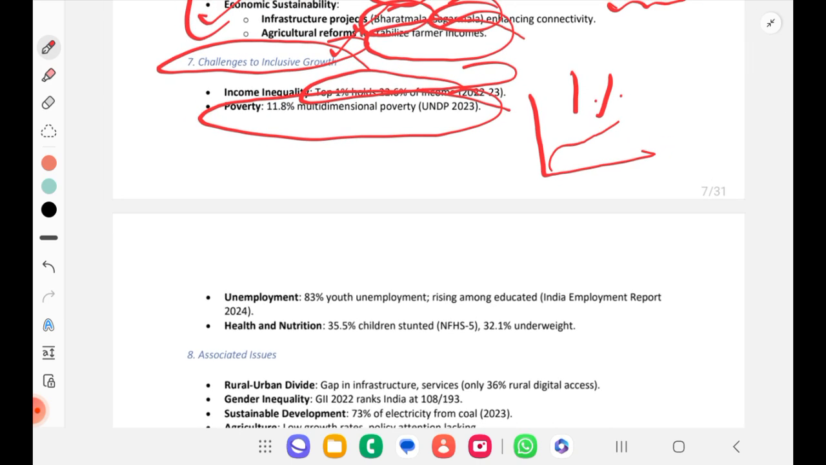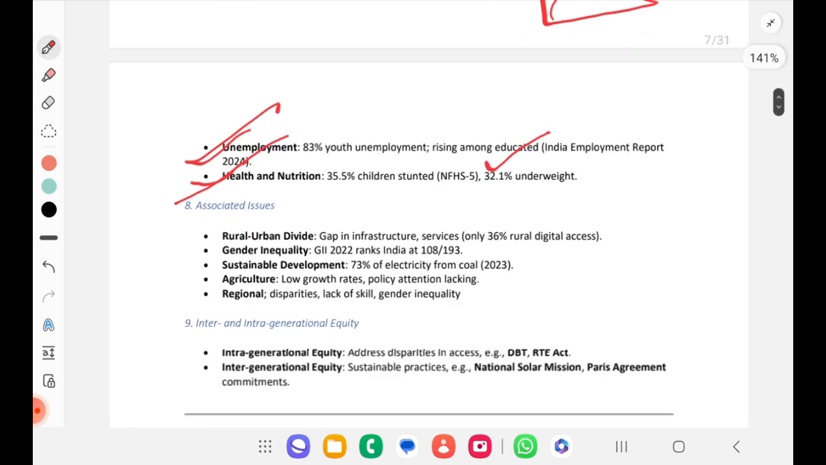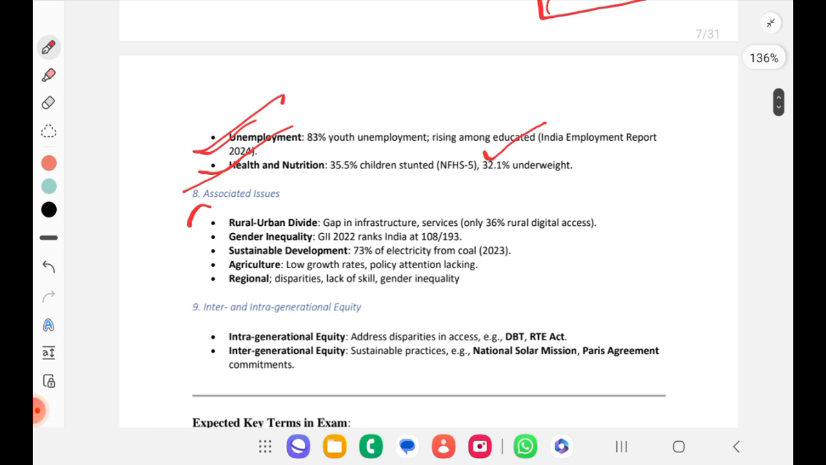83% of the unemployed are youth, rising among the educated, that is, more among educated people than uneducated. Health and nutrition, if you see, 35.5% of children are still stunted, according to NFHS-5. Okay. So these are the challenges. So poverty, whatever we are trying to alleviate, everything exists. See, when there is existence only, we will try to eliminate, right? So poverty is there, income inequality, unemployment, and lack of health and nutrition are also there.